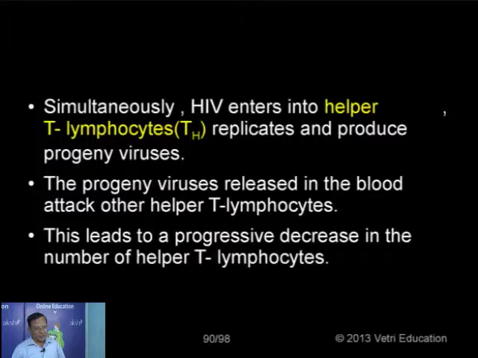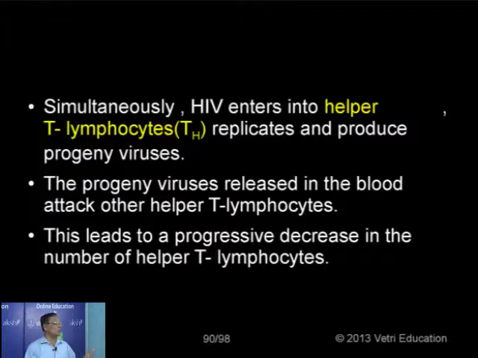In this manner, a large number of virus particles are produced. Then the lysis, or the rupture, of the T lymphocytes occurs, so the virus particles are released. They approach fresh lymphocytes and enter into them. The same process is repeated, producing more and more virus particles.